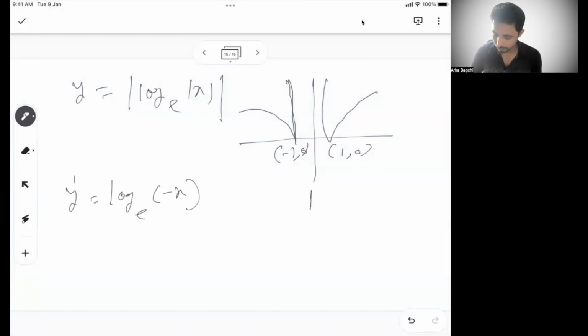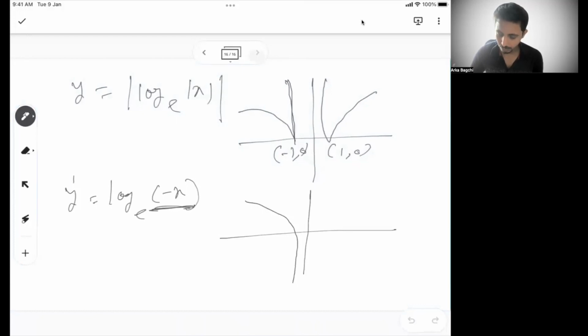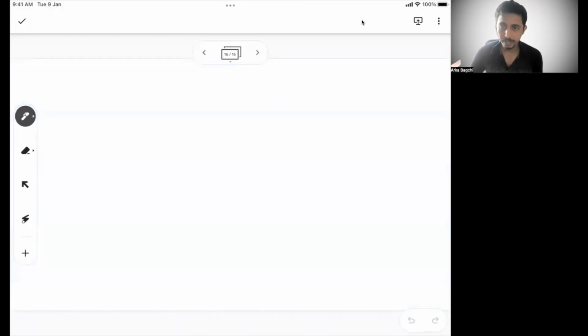If this is the case, then the only possibility is going to be this, because x can only be negative, because as a whole this part cannot be negative. If I put x as positive, it will become negative. So x can only take negative values here, right? This is an important one. Now I will try to cover one more.